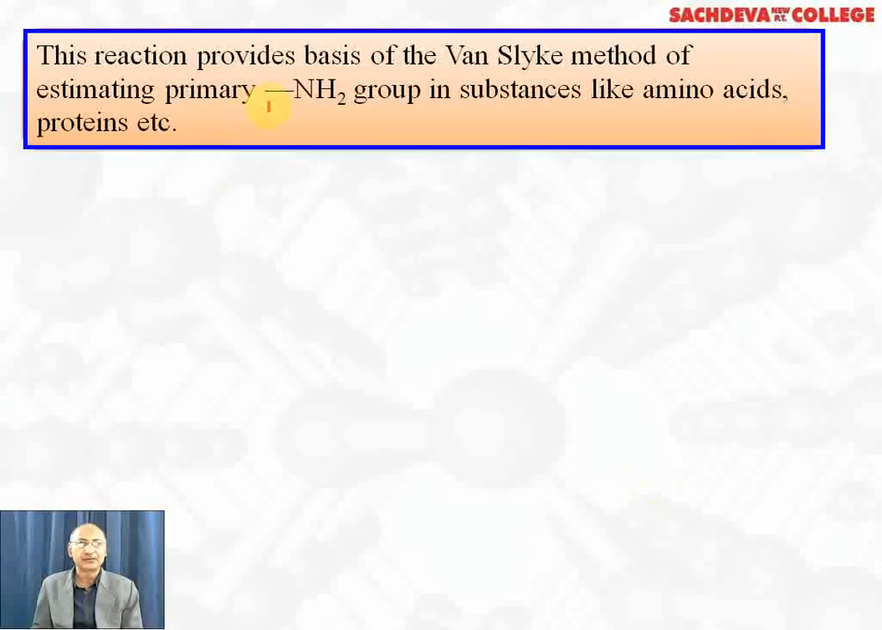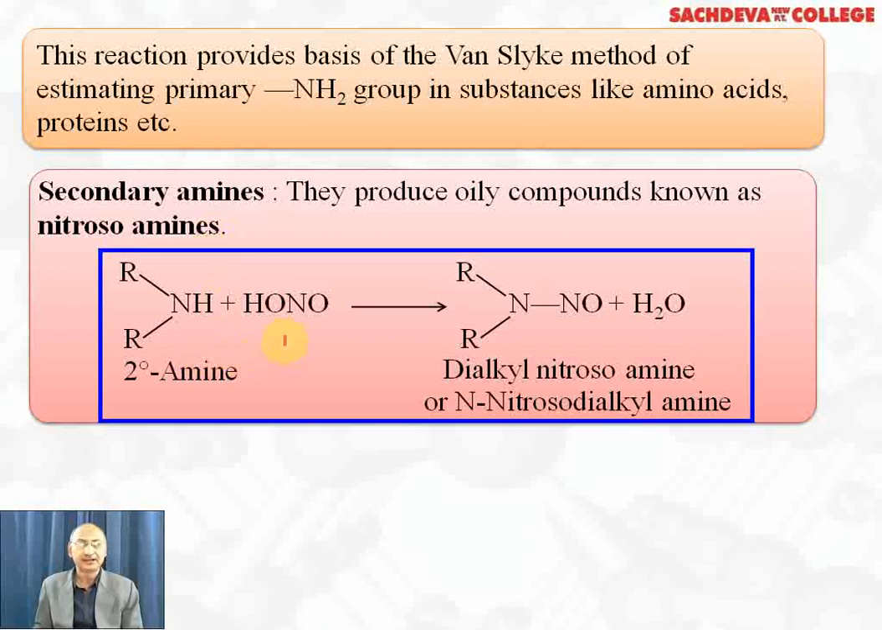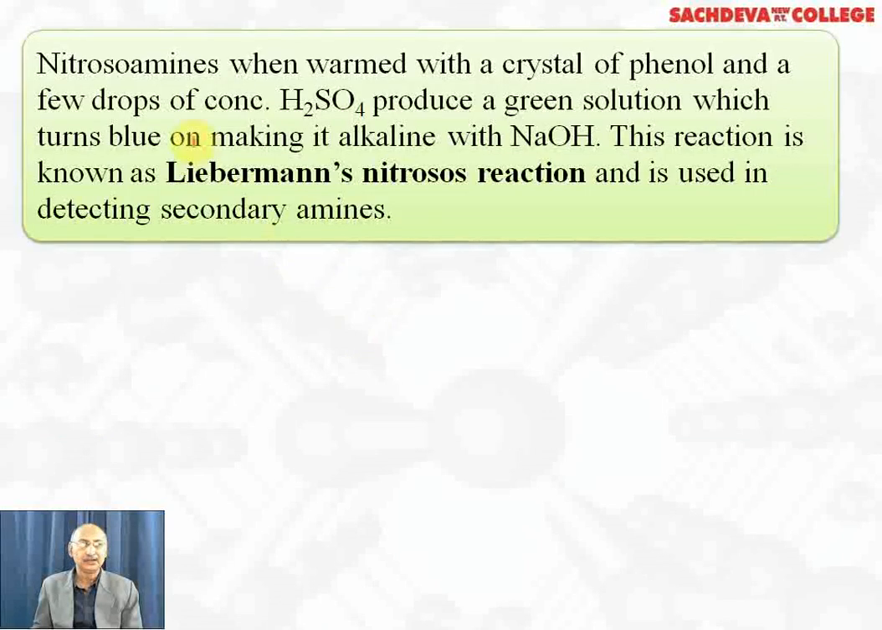The reaction provides the basis for the Van Slyke method of estimating primary amino groups in substances like amino acids, proteins, etc. Secondary amines produce oily compounds known as nitrosoamines. Secondary amine reacts with nitrous acid, H and OH, water is removed. We get a nitroso group here. It is called dialkyl nitrosoamine or N-nitroso dialkyl amine.